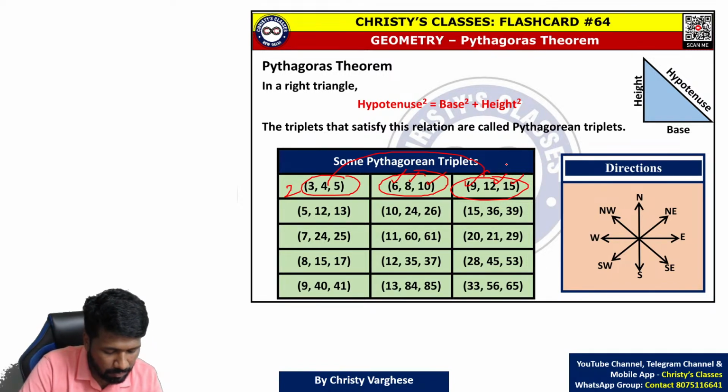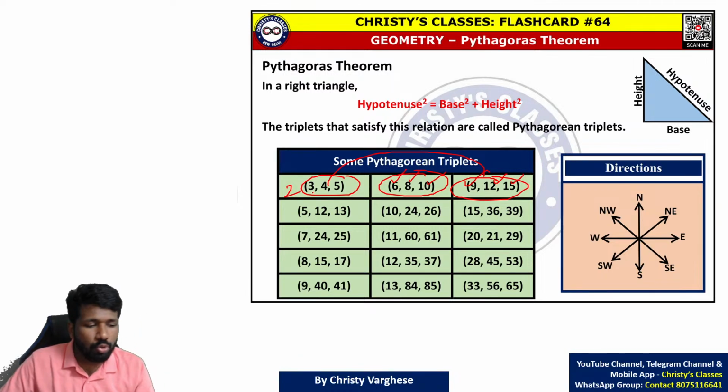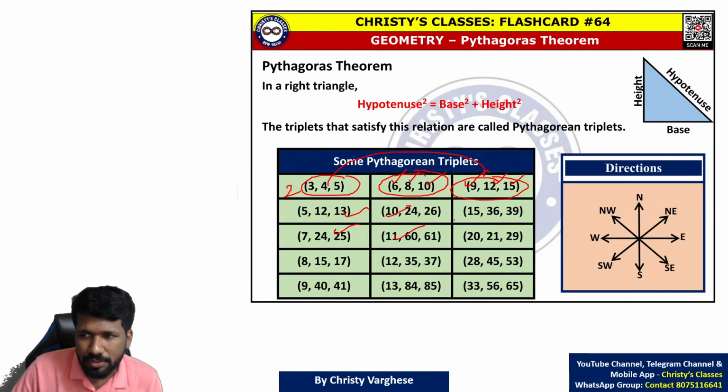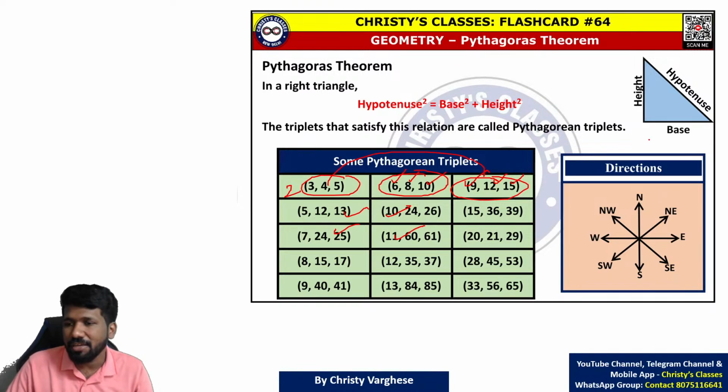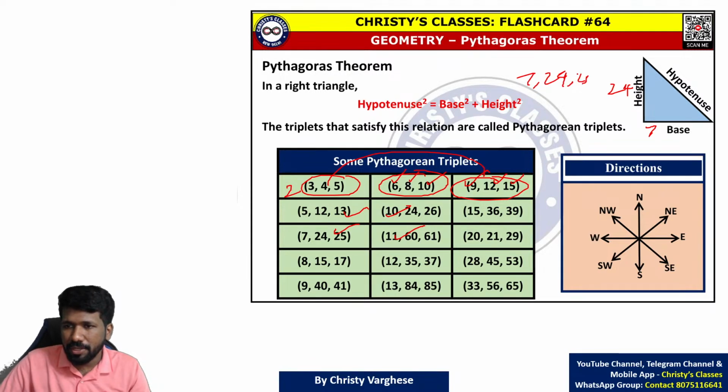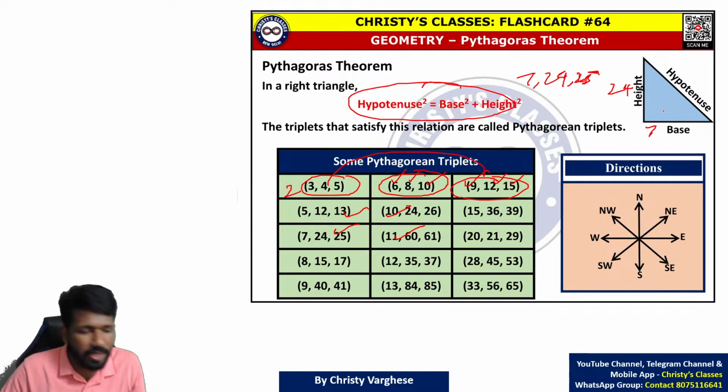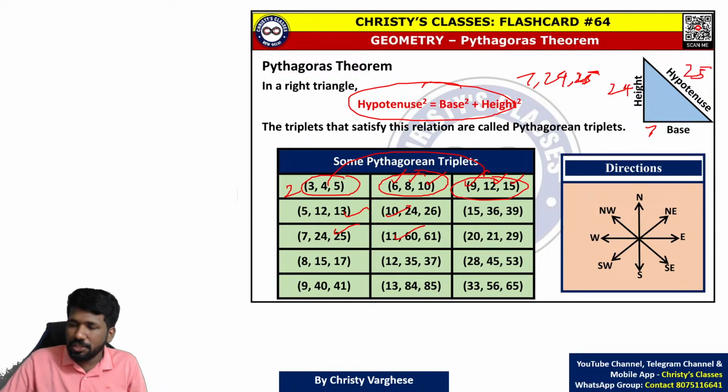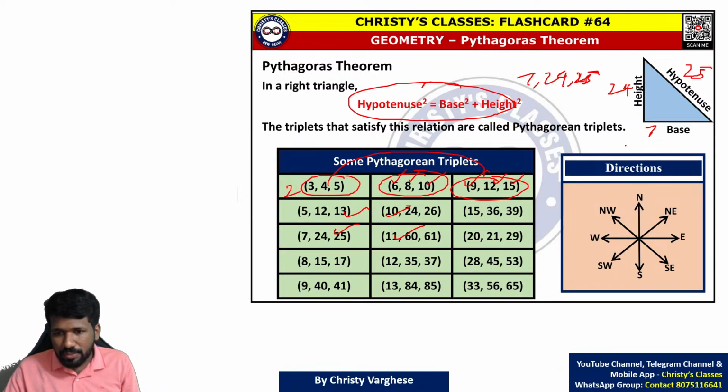So go through these major Pythagorean triplets, because in many questions this will help you save time. For example, if the base is given as 7 and this is given as 24, and you know 7, 24, 25 is a Pythagorean triplet, you don't have to write this step and waste your time. 7, 24 means the third side should be 25. So that way you can do it.